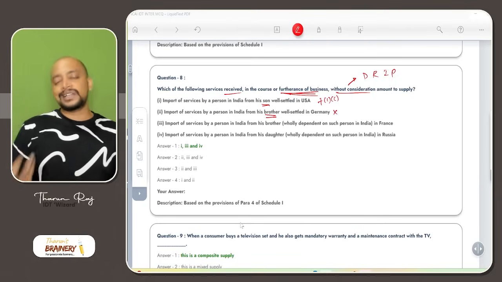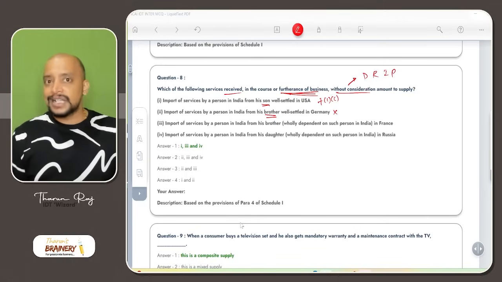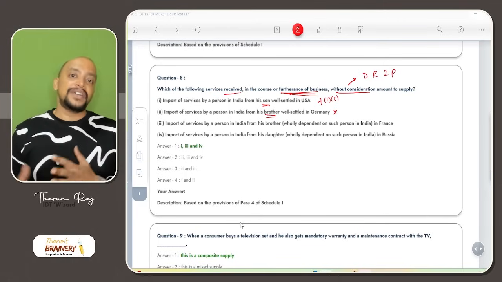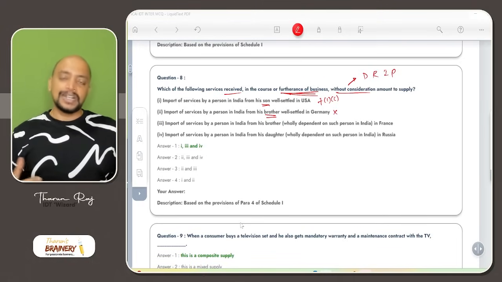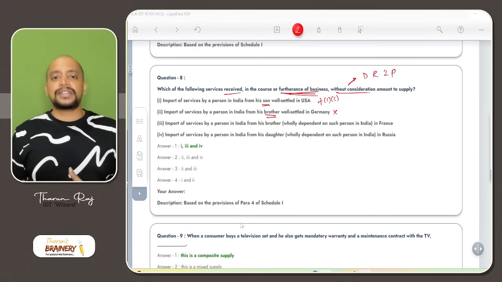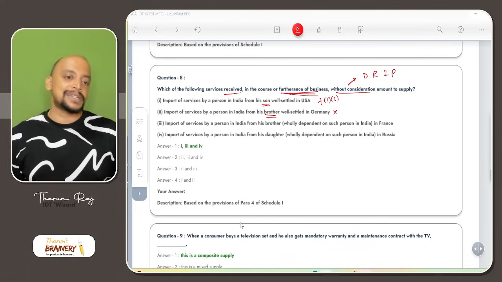Why? Brother well settled in Germany is not treated as related because of the family definition: spouse, son and daughter, whether or not dependent, whereas brothers, sisters, parents, grandparents, only if they are wholly or mainly dependent on that person.